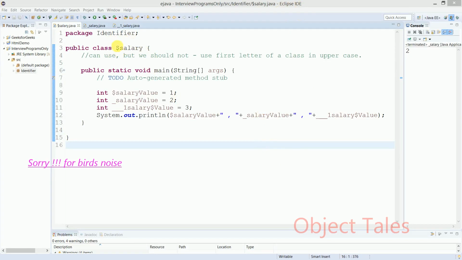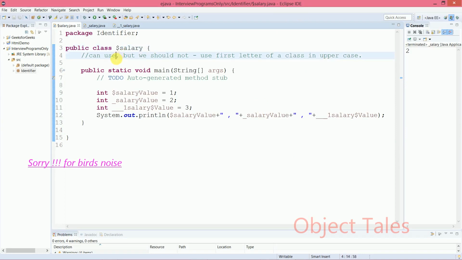As you can see here, I have created it with a dollar. But in class convention, you should always remember that we can use it, but we should not use it. The first letter of a class should always be uppercase. For naming convention in class, there are mainly three points to remember. First, the class name should always be a noun. Second, the first letter of the class should be uppercase. We can use this as an identifier, the first rule of identifier, but we should not use it for a class. It's better to use uppercase.